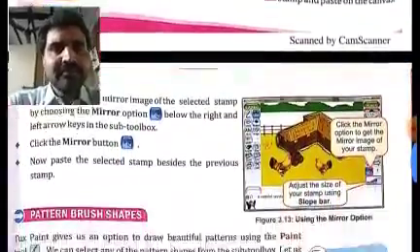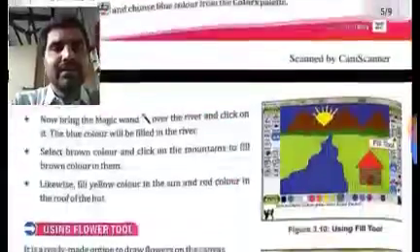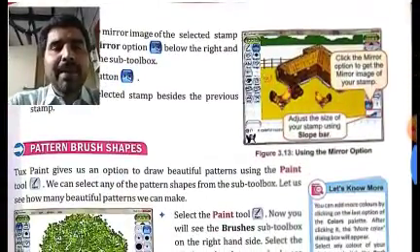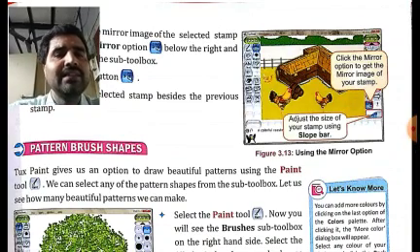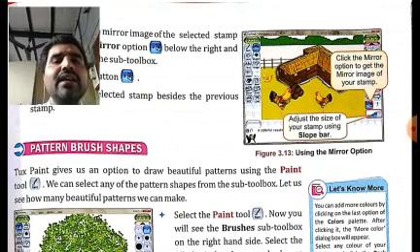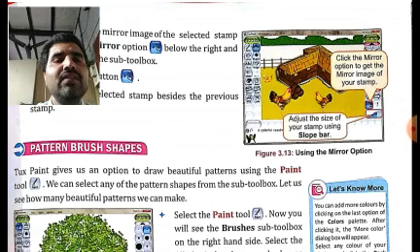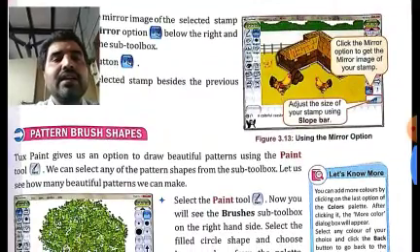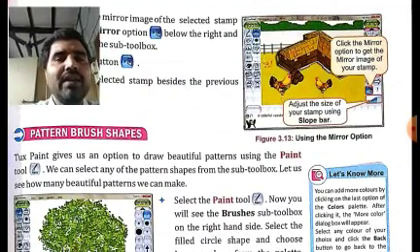Okay. Then for pattern brush shape again, one minute, beta. So for the pattern brush shape again, what could be asked? Again, simple definition will be asked. Okay. We can select any of the pattern shapes from the sub tool box of the... what questions could be asked?